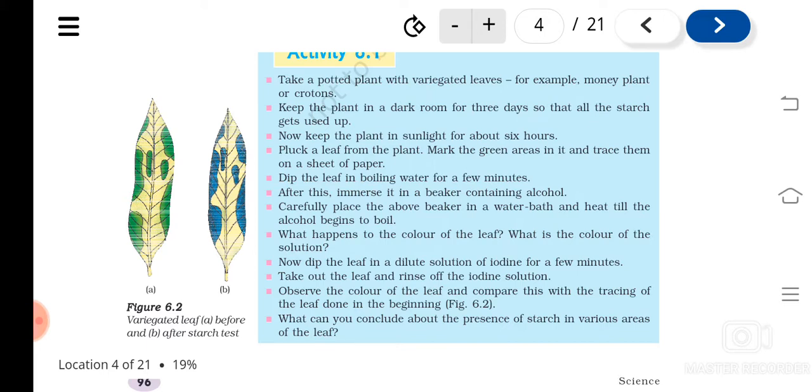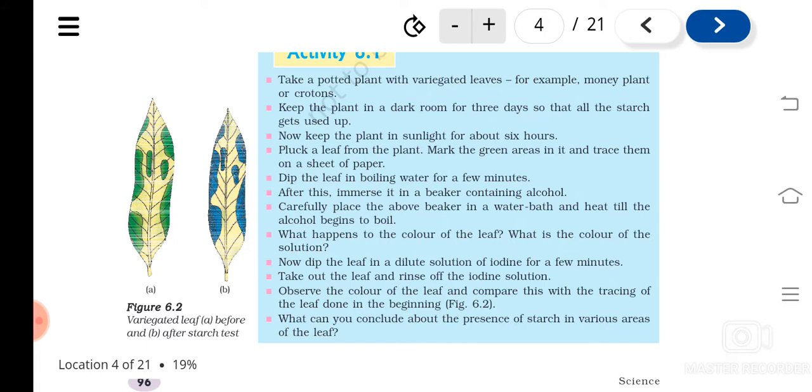Boil it in water, then boil the leaf using a water bath in alcohol, and then take it out, wash it properly, and do the test for starch by adding iodine. When you do this, the part of the leaf which was inside the bottle will not develop blue black color.